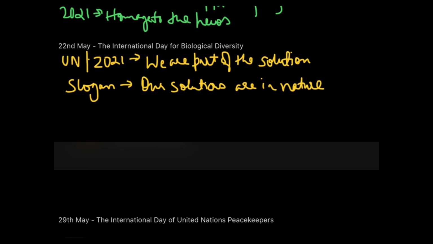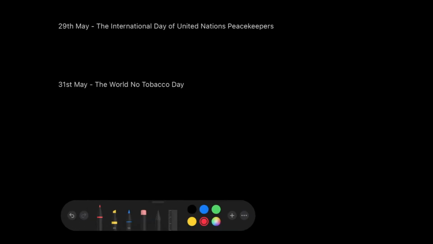Good one. Now, moving next, we have 29th of May, which is celebrated as the International Day of United Nations Peacekeepers. Now, as the name suggests, what is done on this day? We pay tribute to all the men and the women who have served and continue to serve in the United Nations peacekeeping. Peacekeeping is an activity, right? So they contribute to peacekeeping, and so on this day we celebrate all those people. And the theme for the previous year, that is 2021, was the road to a lasting peace, leveraging the power of youth for peace and security.